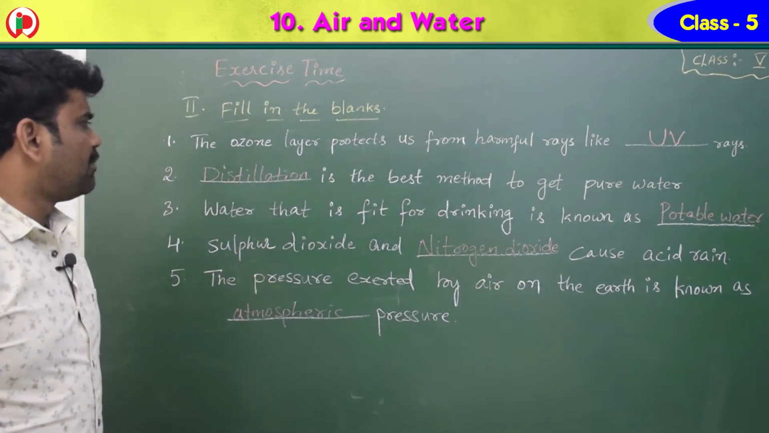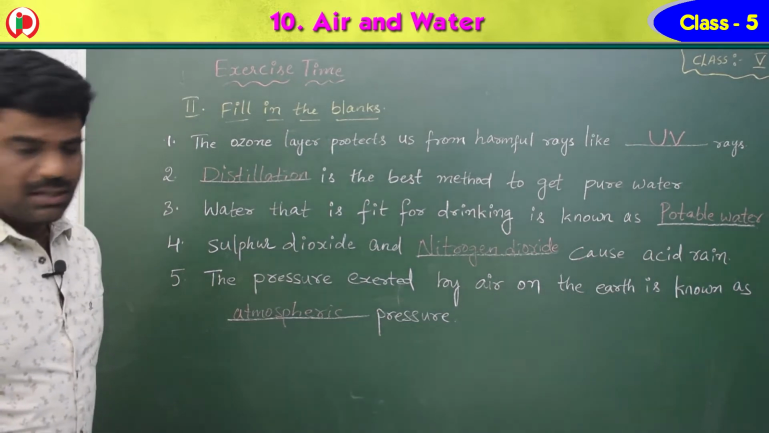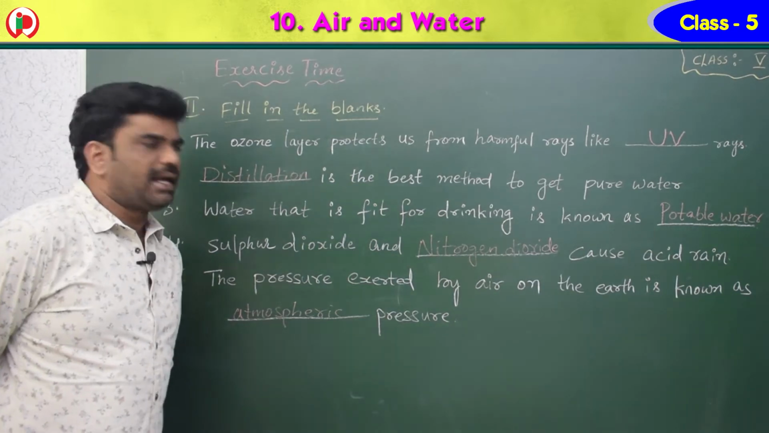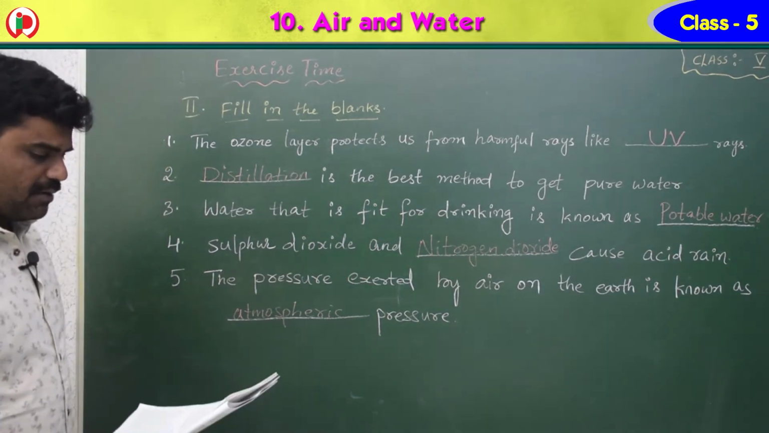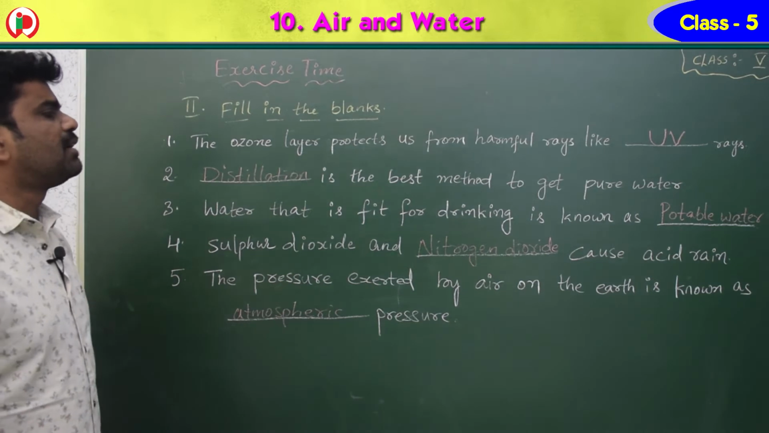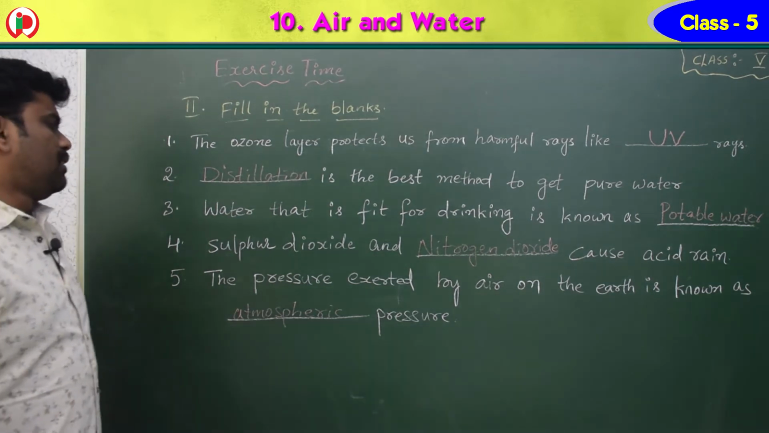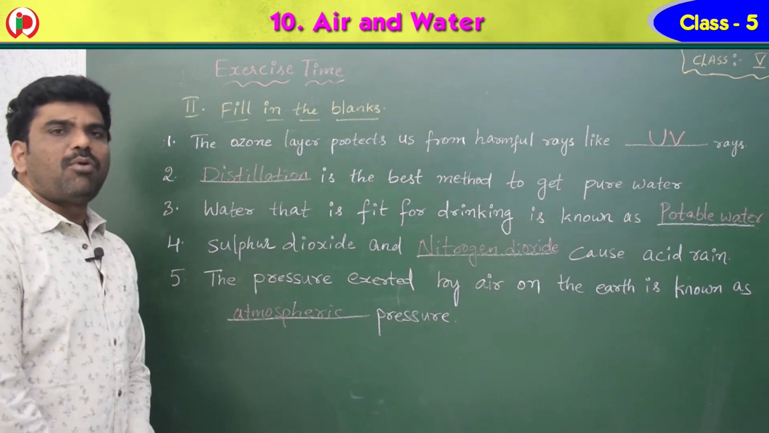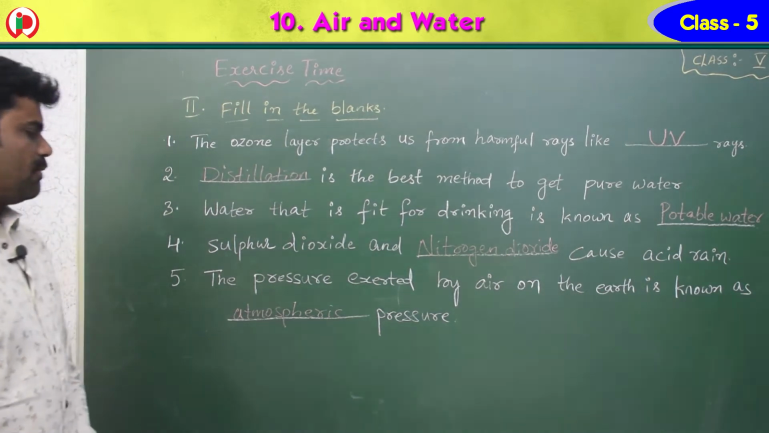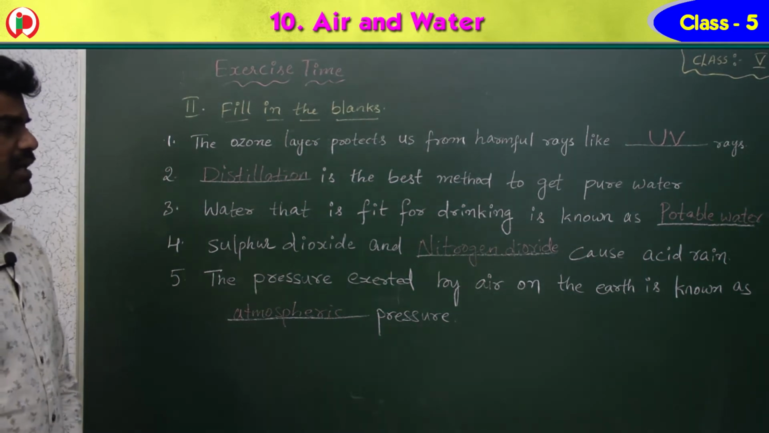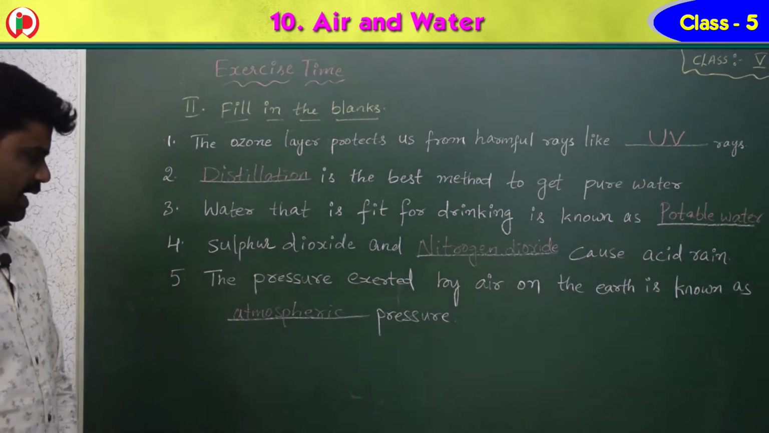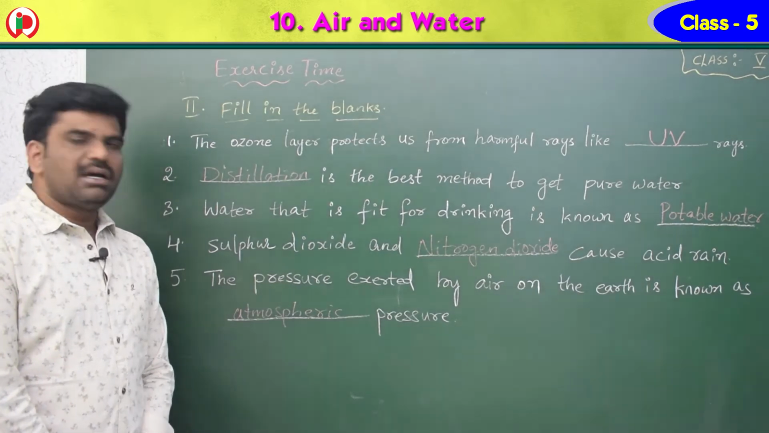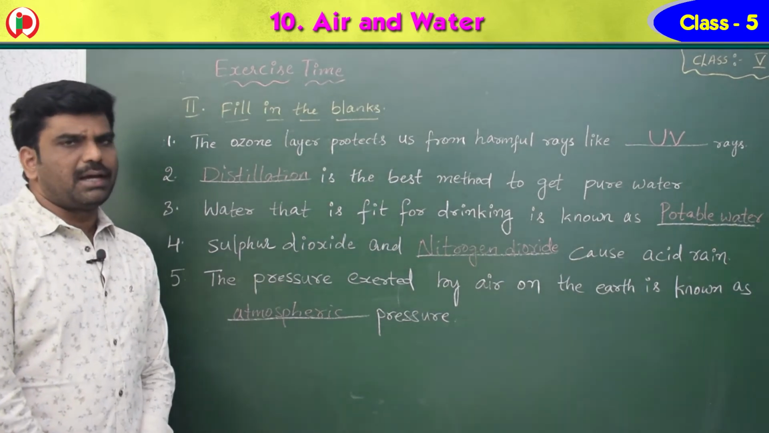See the fill in the blanks once again. First one, the ozone layer protects us from harmful rays like UV rays. Okay. Second one, distillation is the best method to get pure water. Third one, water that is fit for drinking is known as potable water. Fourth one, sulfur dioxide and nitrogen dioxide cause acid rain. Fifth one, pressure exerted by the air on the earth is known as atmospheric pressure. Okay.